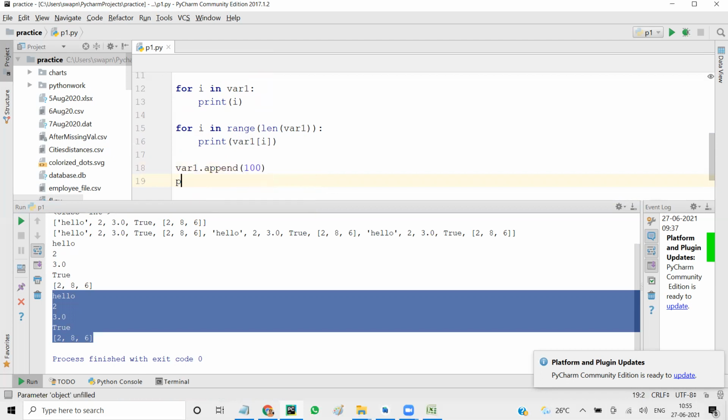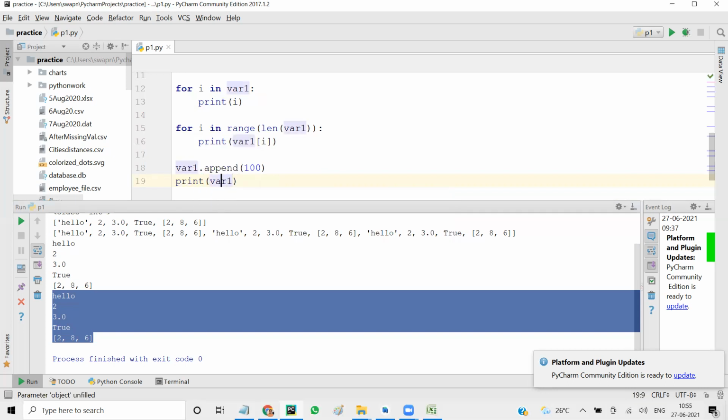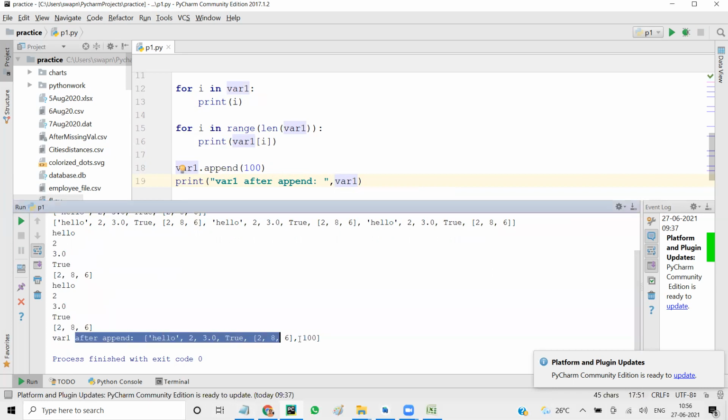And now again I say print var1. I'm going to give a comment here, var1 after append. Let's run this. So see, 100 is added at the end. Append will always add the element at the end.